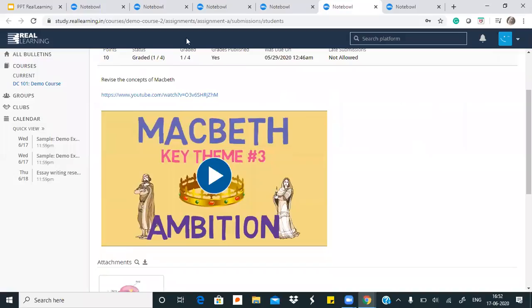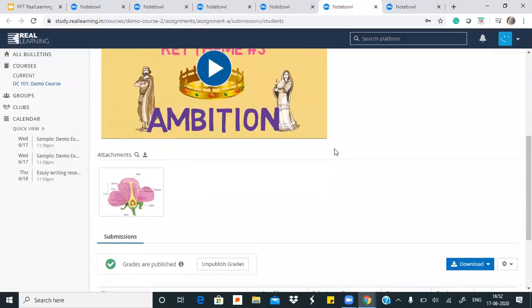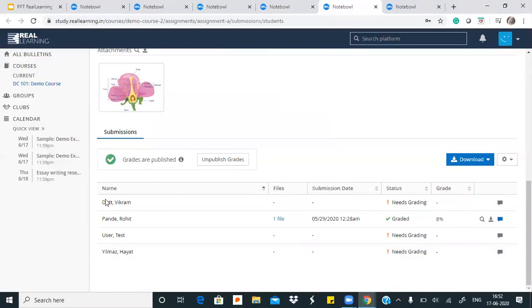So for this, I can see that this was the question I have put, and this is my student submission. I will see for each student what their submission is, when they have submitted it, and I will give them marks. The same way we have been giving them marks and giving them feedback, we can do it from here.